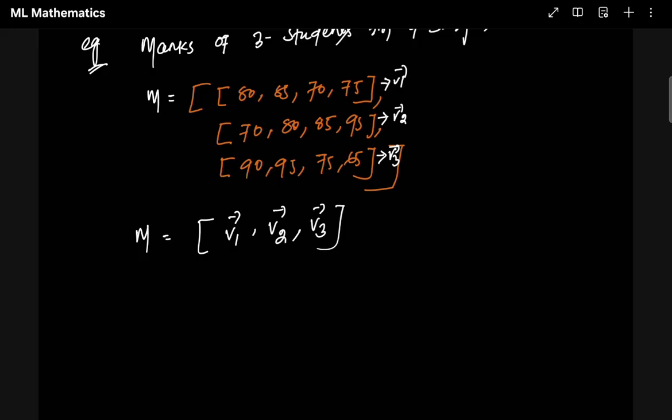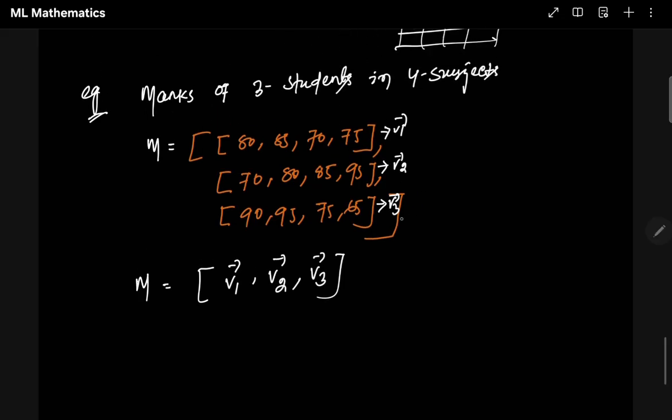But the most important part is, if somebody asks you what are the row numbers and column numbers, we are saying 3 students, 4 subjects, this is a 3 cross 4 matrix. Yes or no? You can see 3 rows, 4 columns. Clear? Hopefully you guys are clear.